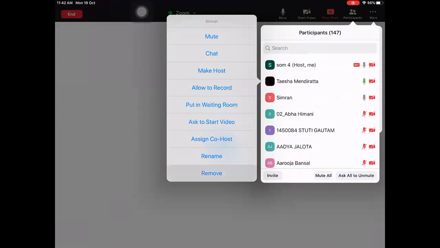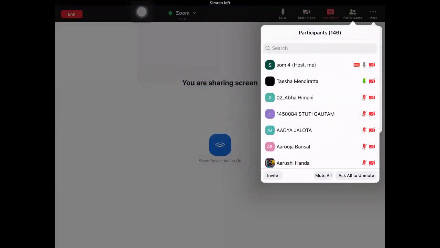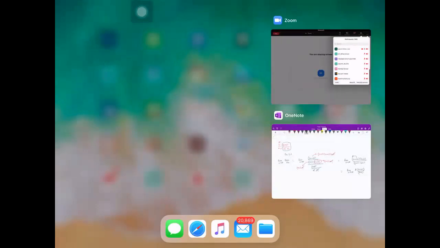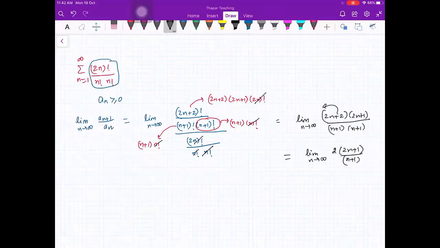Ma'am, what are the limitations of this test? Which test, beta? This ratio test. Beta, this will not work if the limit is 1. That is the only limitation. Otherwise, no limitation. And it is for positive term series.